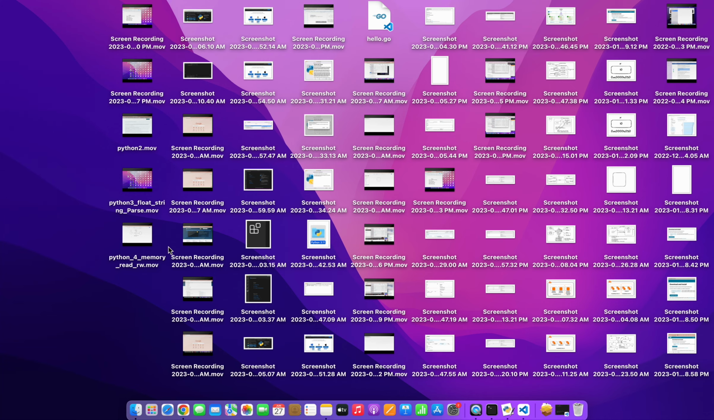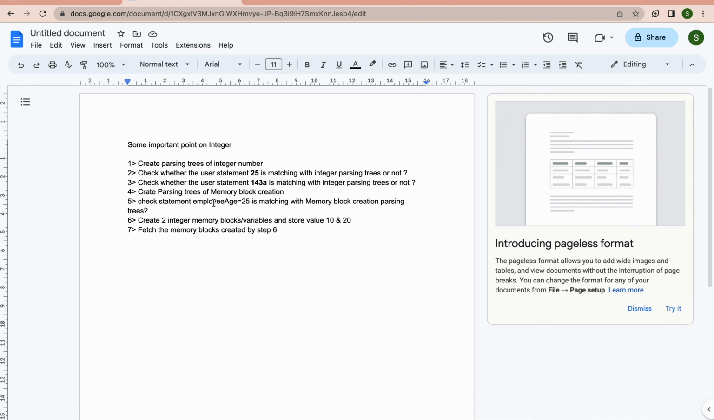We'll cover some basic questions on integer parsing trees. Okay, I prepared a few questions that we will practice. What is the first question? Creating a parsing tree for an integer number, right? So what is an integer number?